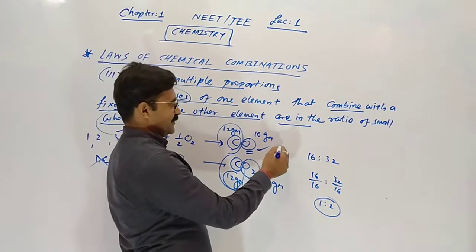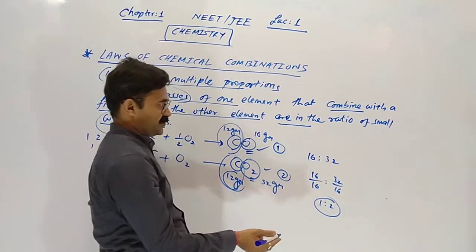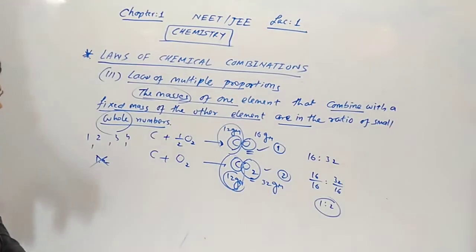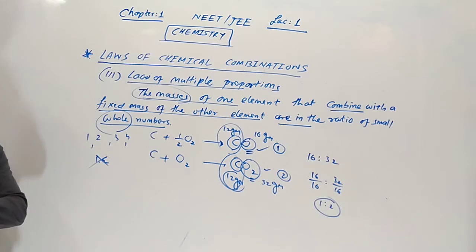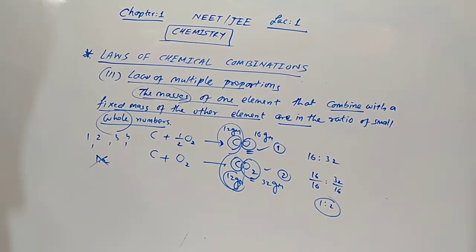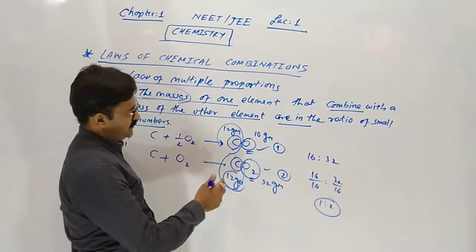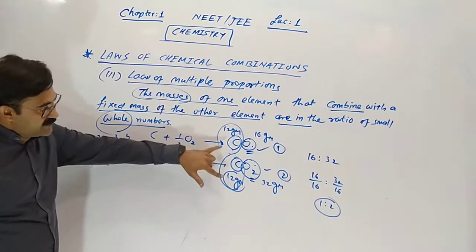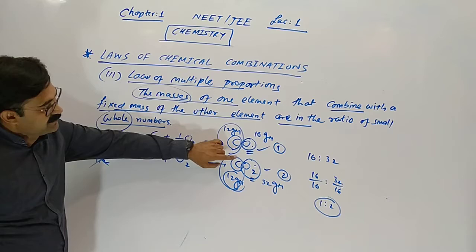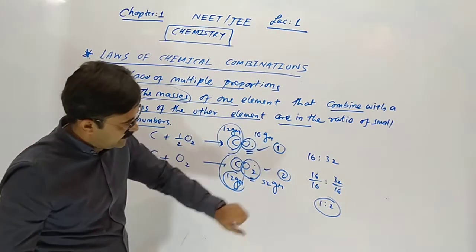Oxygen is used 1 time here and 2 times here. This is a whole number ratio. Whenever two different elements combine in different ratios, the combining masses of an element with a fixed mass of another element are in a whole number ratio.